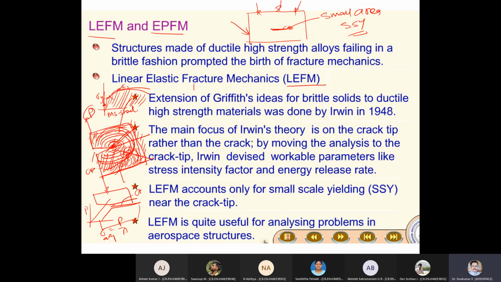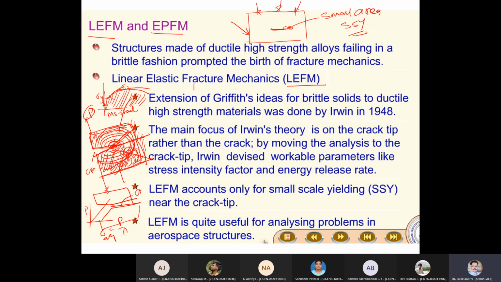When will it happen? You keep on increasing the load, and the plastic zone will increase. Till that time, the crack will not increase. But what will happen at one point in time? Suddenly it will break. What is this? This is a highly yielding material.